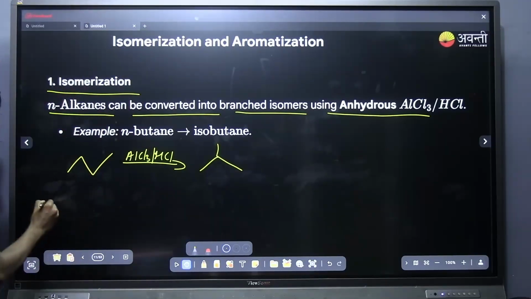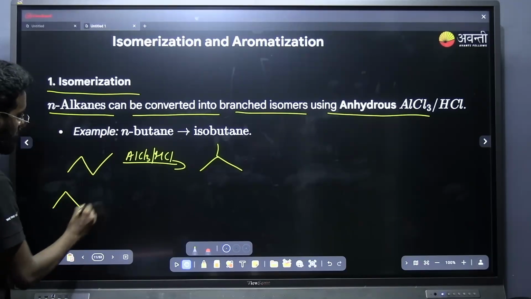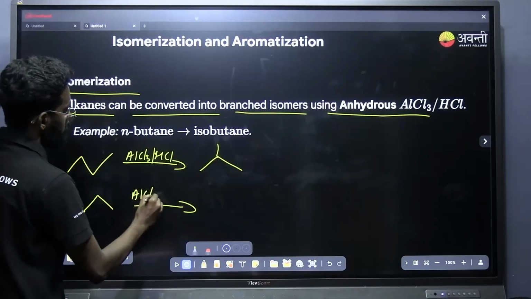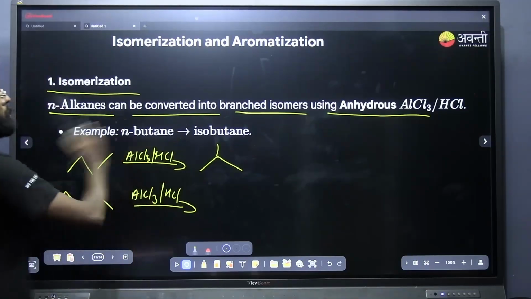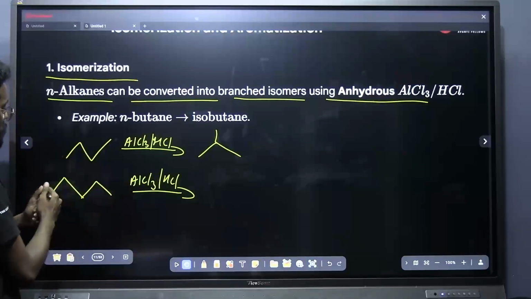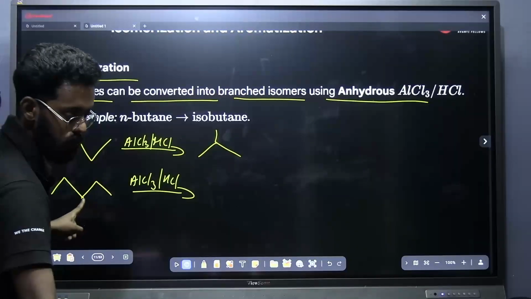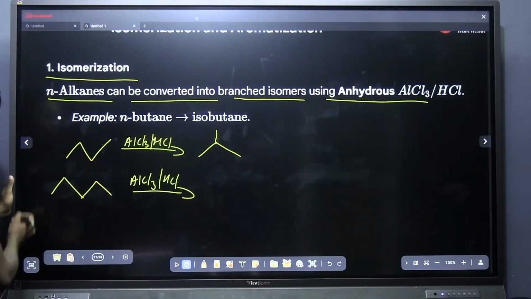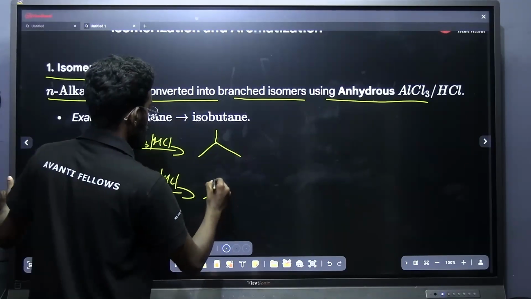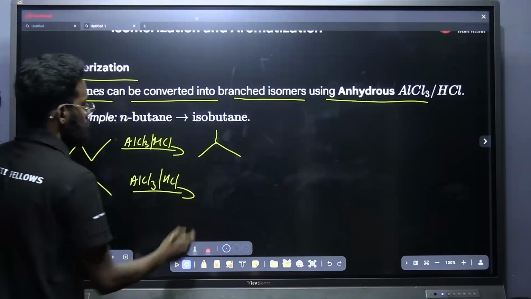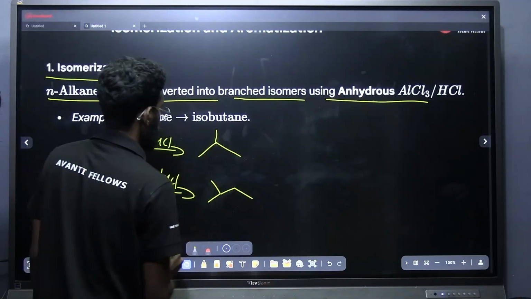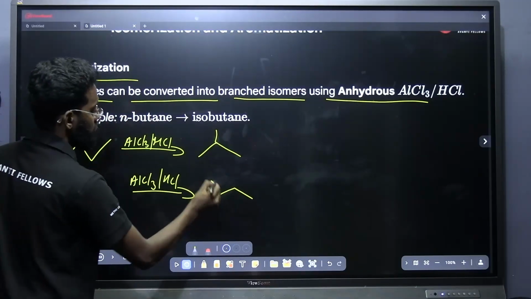Suppose I am taking n-pentane. What is the product I will get with AlCl3 and HCl? I will get a branched isomer. That's the only thing: the alkane will be converted into a branched one. How can I convert n-pentane into a branched one? First of all, I can make isopentane, 1, 2, 3, 4, 5.